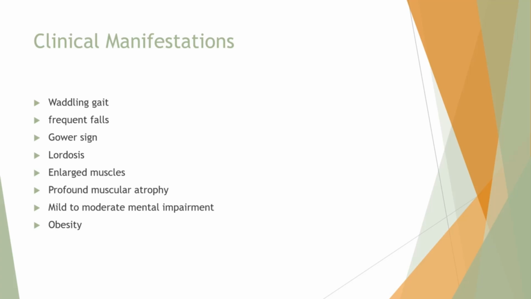Some clinical manifestations, or signs and symptoms, that you will see with this are a waddling gait, frequent falls, Gower sign, lordosis, enlarged muscles, profound muscular atrophy, some mild to moderate mental impairment, and obesity.